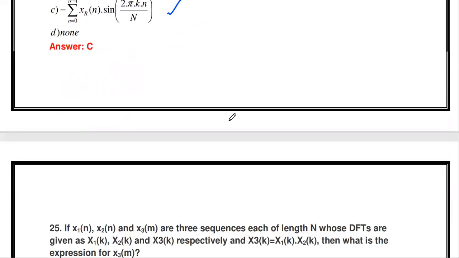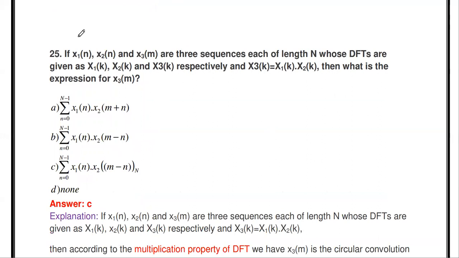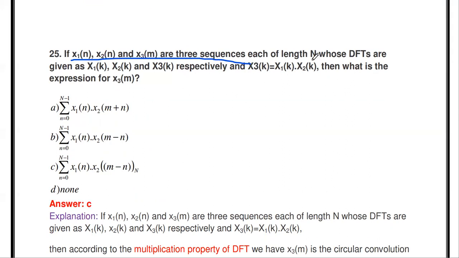You just remember it. Okay, then the next one, if x1 of n, x2 of n and x3 of n are three sequences, each of length capital N, whose DFTs are given by X1 of k, X2 of k, X3 of k respectively, and X3 of k is equal to X1 into X2, then what is the expression for small x3 of n?